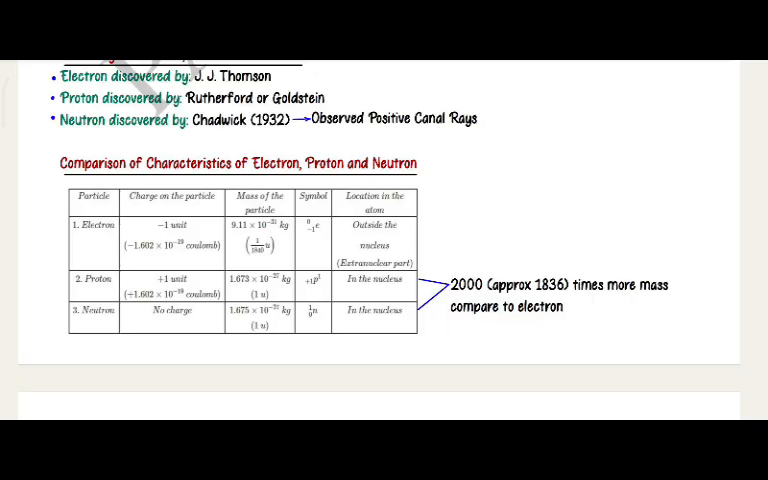Extra nuclear part. Proton: plus 1 unit, plus 1.602 into 10 power minus 19 coulomb. Mass 1.673 into 10 power minus 27 kg, 1 unit, symbol plus 1 p power 1, in the nucleus. Third, neutron: no charge, 1.675 into 10 power minus 27 kg, 1 unit, symbol 1 n naught, in the nucleus. Both proton and neutron are approximately 1836 times more massive compared to electron.